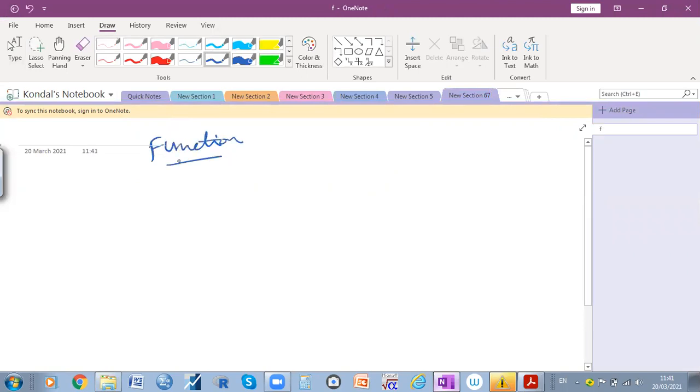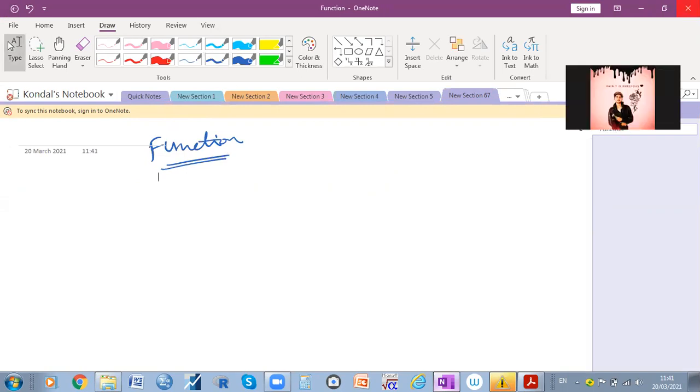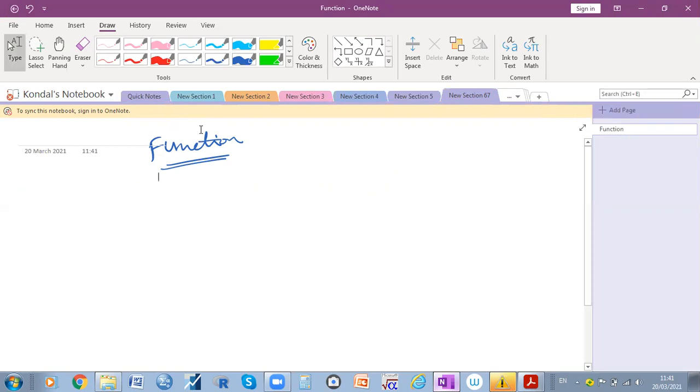The screen is visible for you now, right? Yes, sir. See, we need to know what is meant by function. Generally, in economics, we use it to write the demand function, supply function, revenue function, etc. So how do you write the demand function?